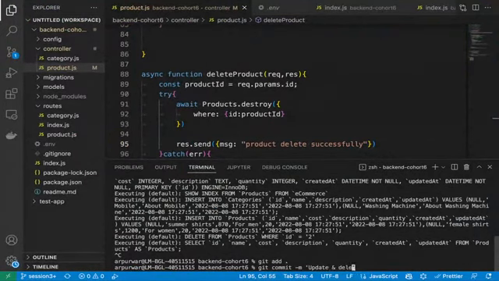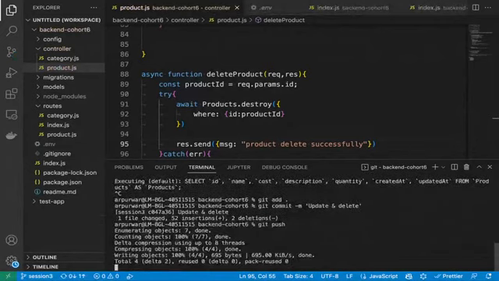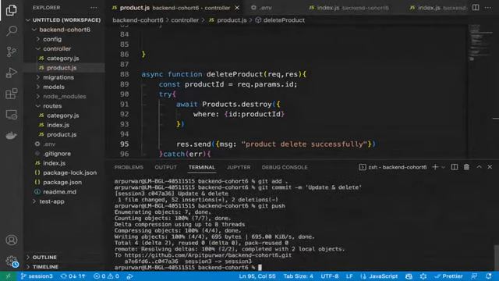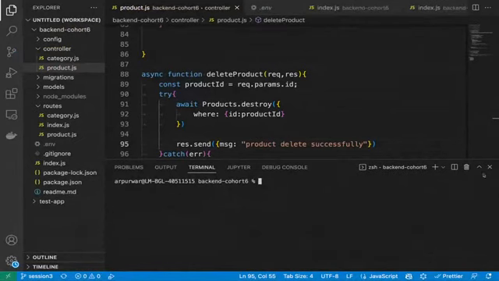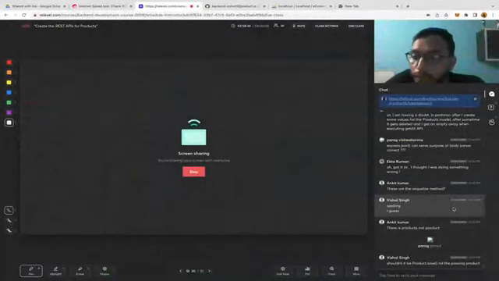Update and delete. Yeah, now everything is available in GitHub. Let me see now questions.